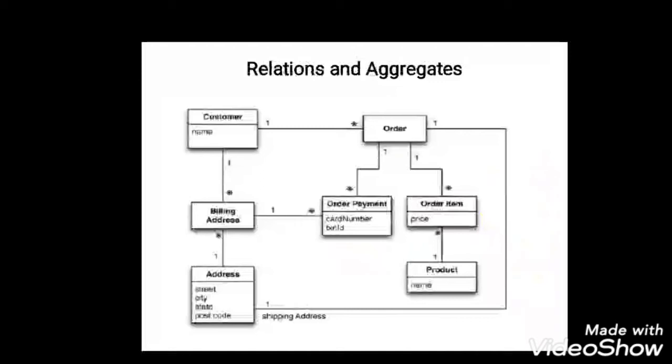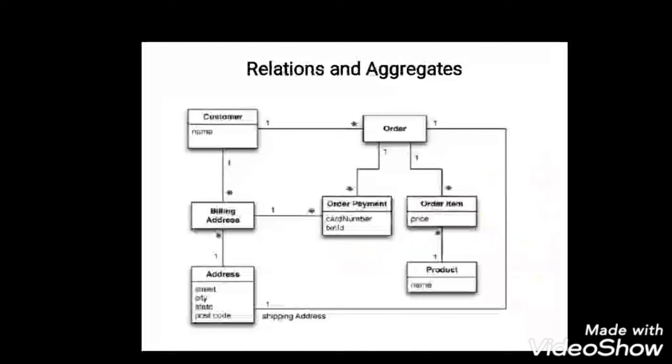So here customer, order, billing, each represents an object, right? And here the star represents multiplicity. For example, a customer can place n number of orders. A customer can place more than one order, or two orders. And when a customer places an order, it is also communicating with the object called billing address for payment.